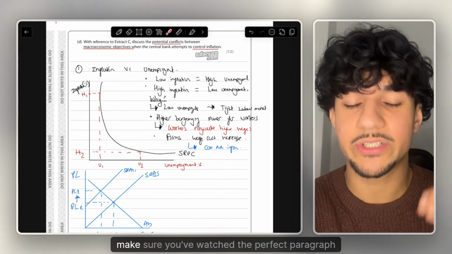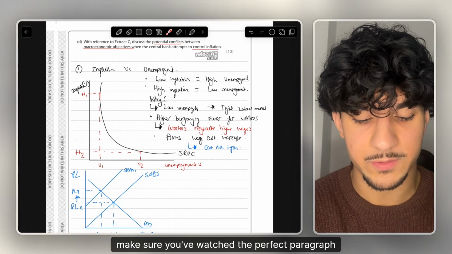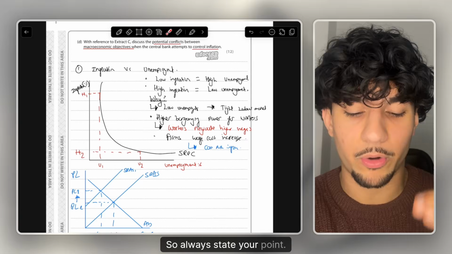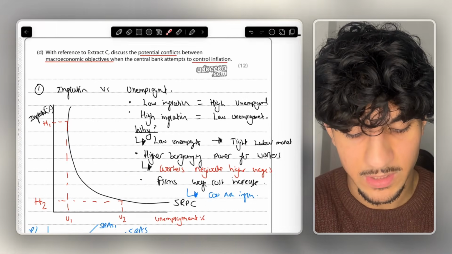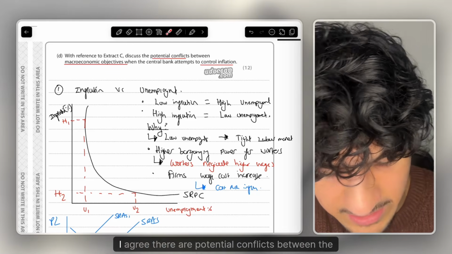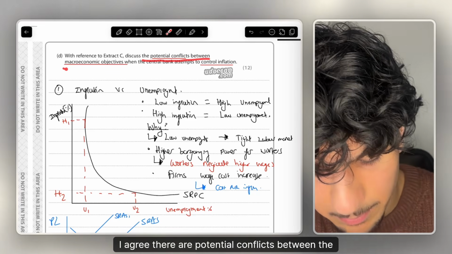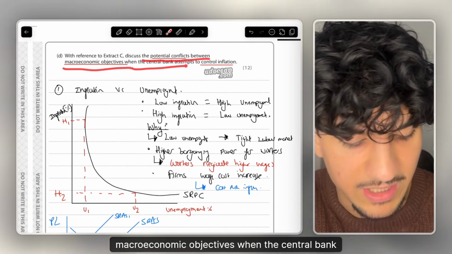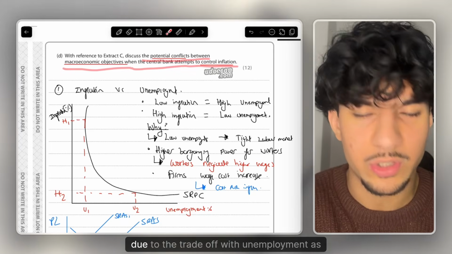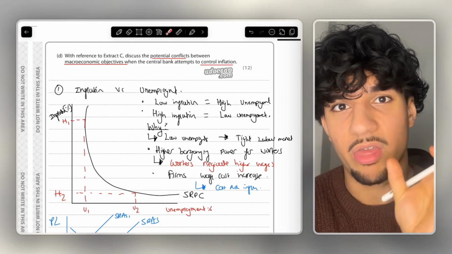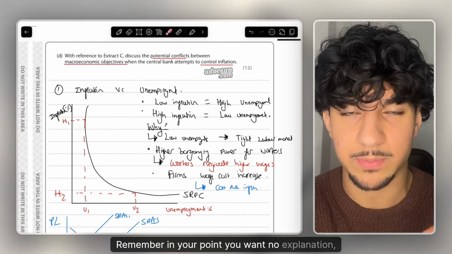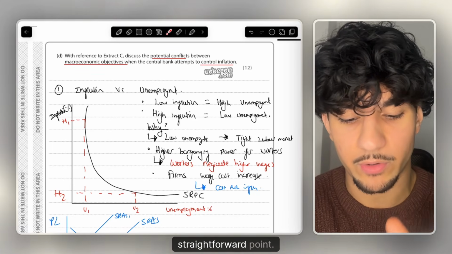So like I say, make sure you've watched the perfect paragraph structure video. So always state your point. How do you state your point? You want to reuse as many words in the question as possible. So the way I'd word it is, I agree there are potential conflicts between the macroeconomic objectives when the central bank attempts to control inflation due to the trade-off with unemployment as explained by the Phillips curve. That is my point. Remember, in your point, you want no explanation, no chains of analysis, simple, straightforward point.